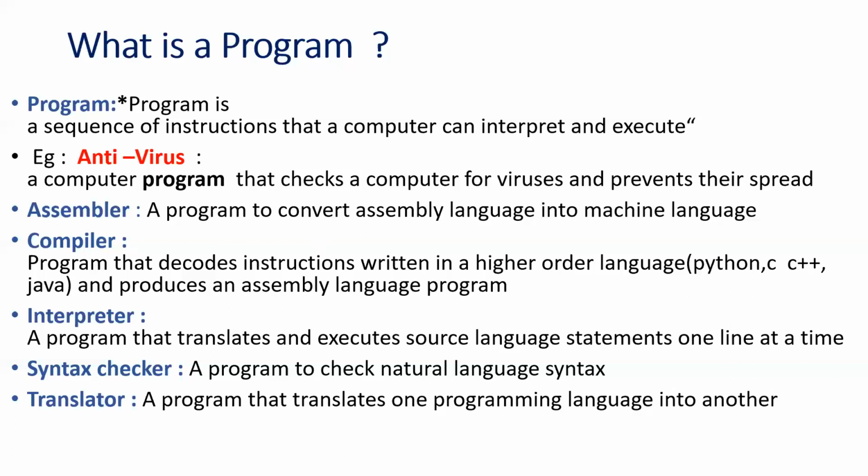You have to write keywords in the correct, appropriate place. You have to leave some spaces. You have to write exclamatory marks. You have to use the syntax as it is. That means what they have defined in the syntax, you have to use and write. You cannot change the syntax of a program. For any developer it is applicable. Now, what is a translator? A translator is a program that translates one programming language into another.